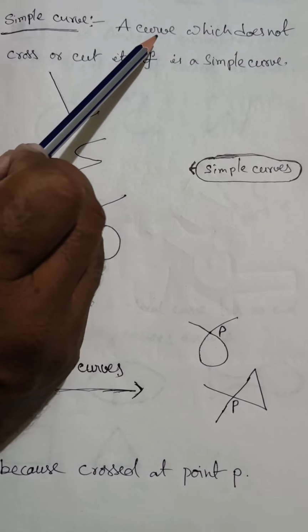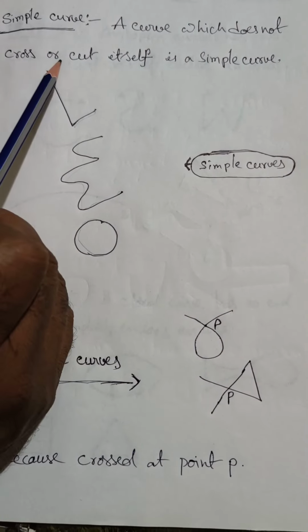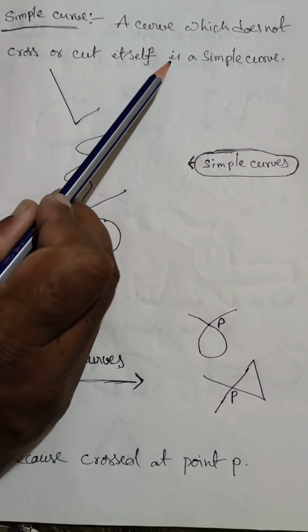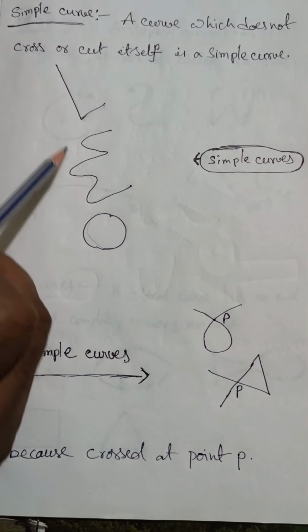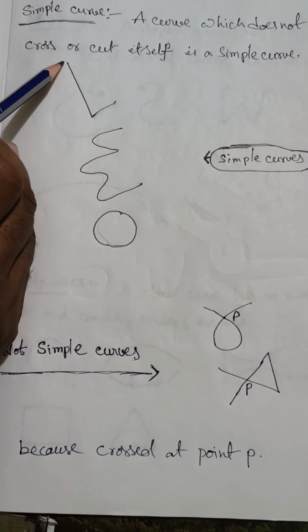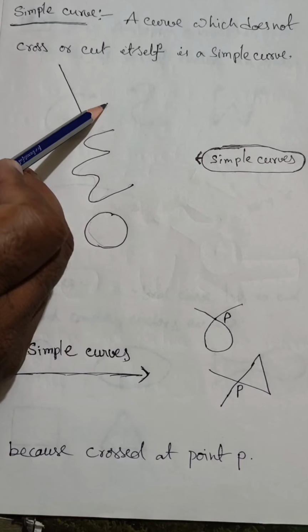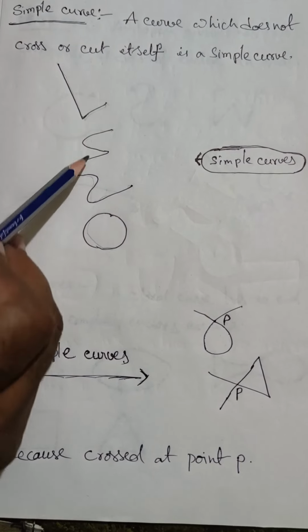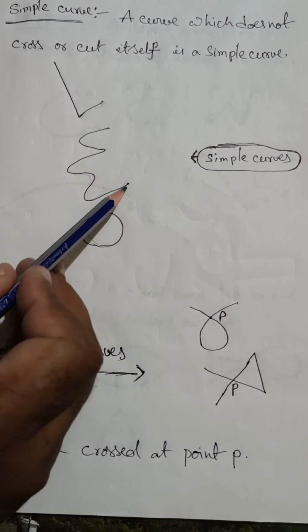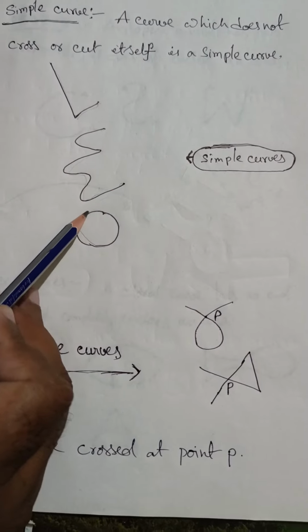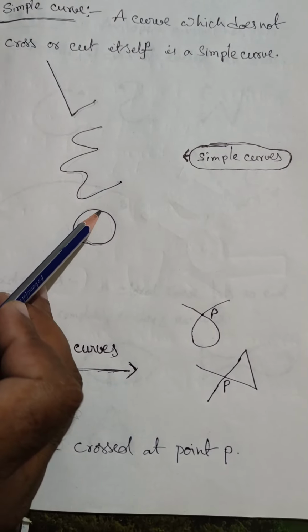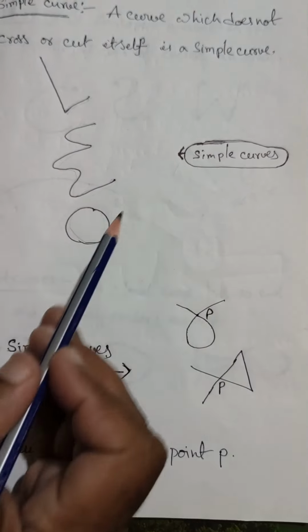Simple curve. A curve which does not cross or cut itself is a simple curve. Here some examples are there. See here I draw one curve. It does not cross itself. Here I draw another curve. Does not cross itself. Here I draw one circle. Does not cross itself. These are simple curves.